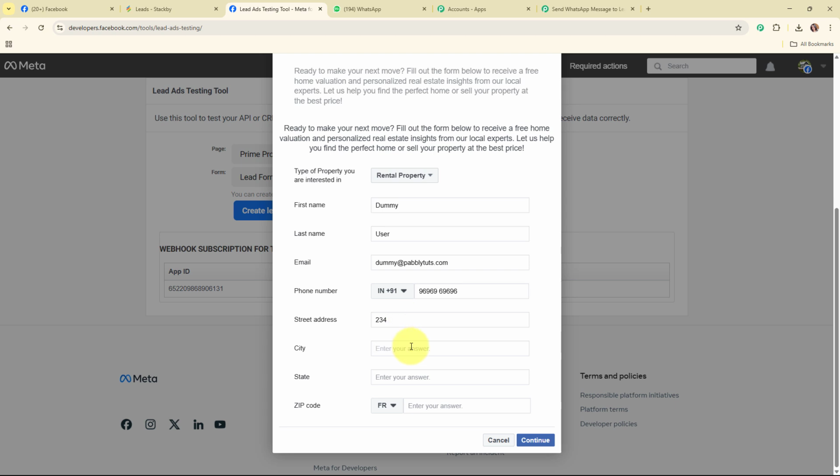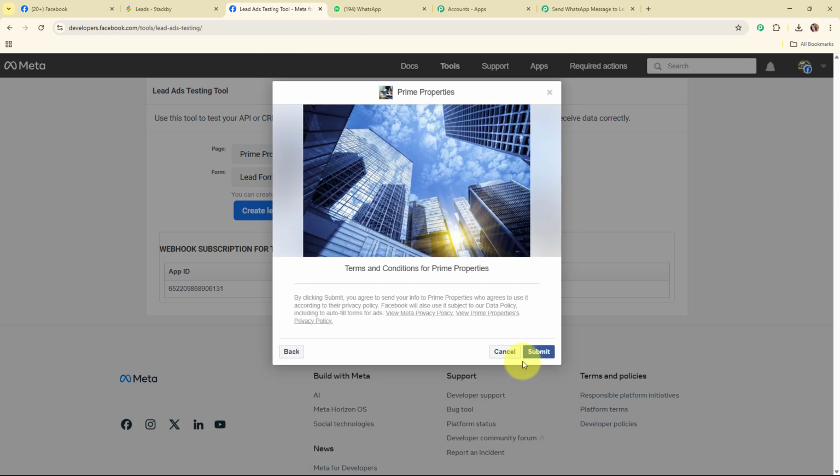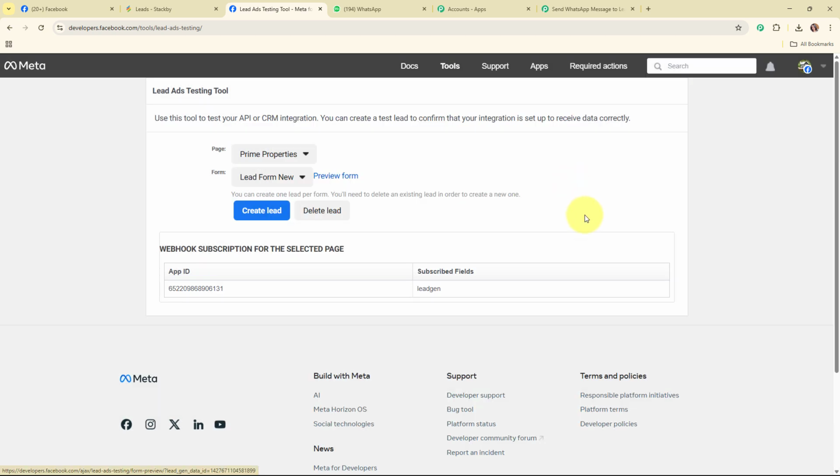Then I'm going to enter the city as Bhopal. For the state, I'm going to enter the state as Madhya Pradesh. And for the zip code, I'm going to search for the country code first, that is India. And for the zip code, I'm going to enter the zip code over here. And then I'm going to click on this continue and then submit. And here you can see we have successfully generated a test lead over here.